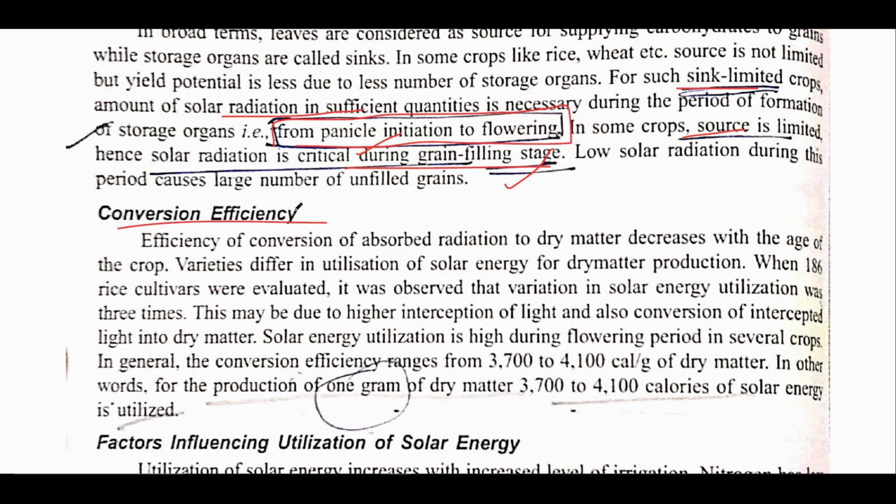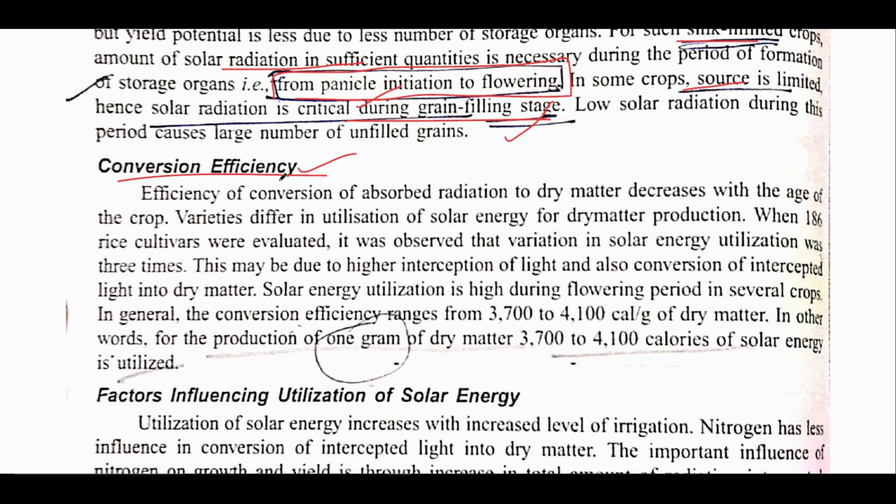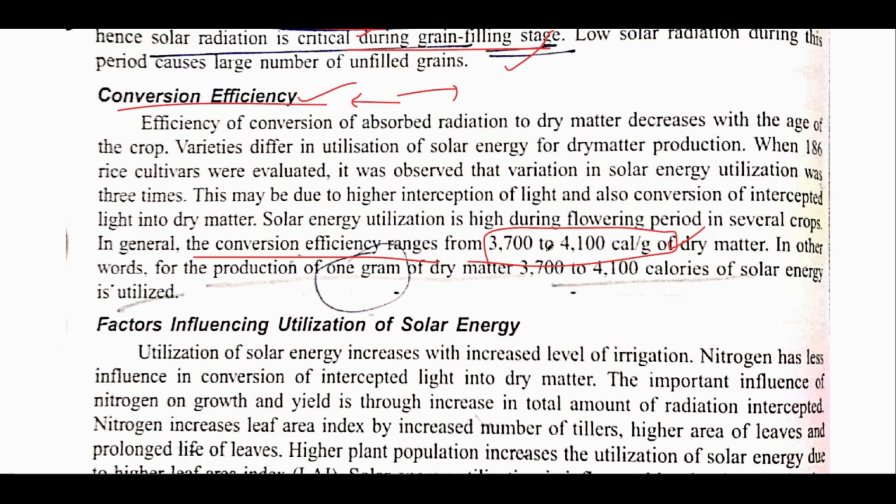Talking about the conversion efficiency. Basically conversion efficiency means the amount of solar radiation absorbed by the plant and converted into various dry matter products, for example sucrose or carbohydrate. In general the conversion efficiency ranges from 3700 to 4100 calories per gram of dry matter. It means 3700 to 4100 calories are required for the production of 1 gram of dry matter. This is a very important statement, you must remember this.